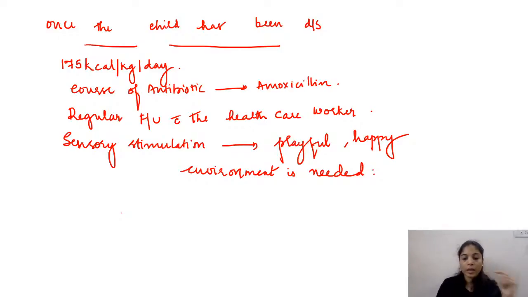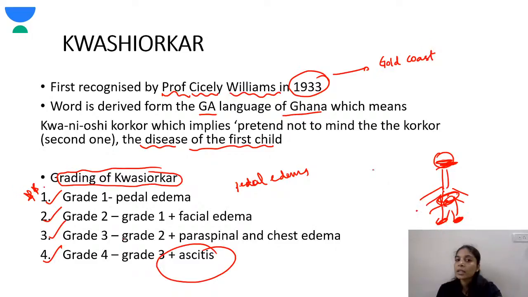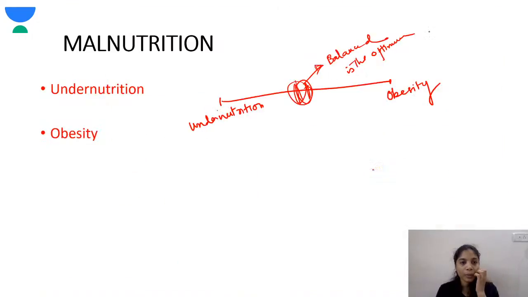Okay, before we finish, we will discuss again quickly. As I said, malnutrition is not just undernutrition, it can be undernutrition as well as obesity. So this is the spectrum. You being in the center and having a balanced weight is a must.